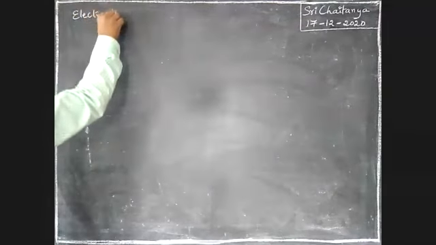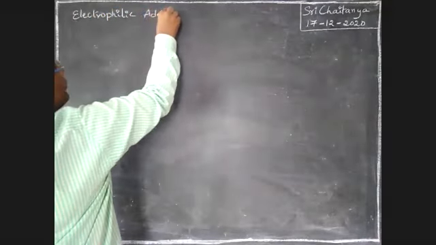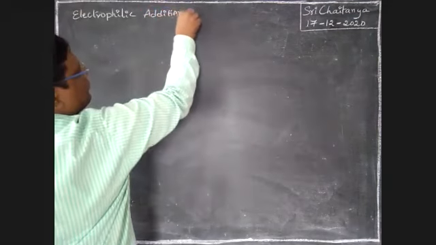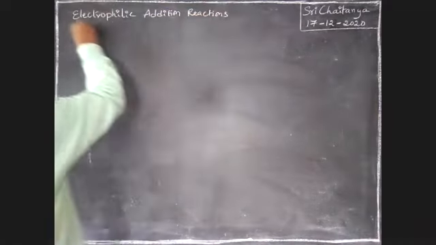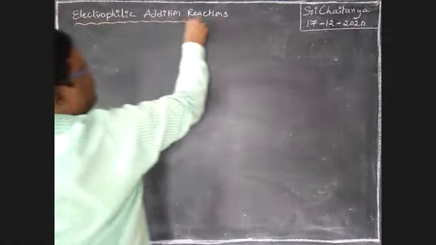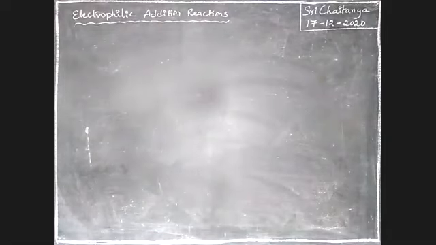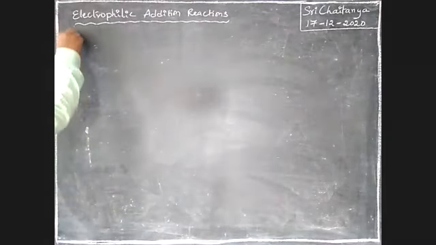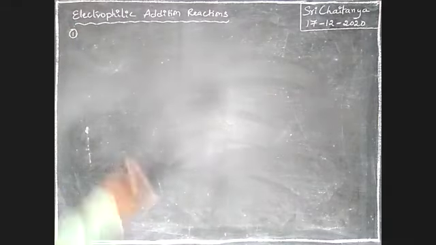Subheading: Electrophilic addition reactions. The first example, I will explain with the mechanism.